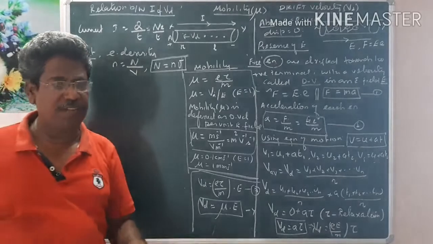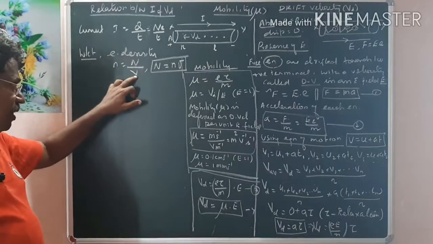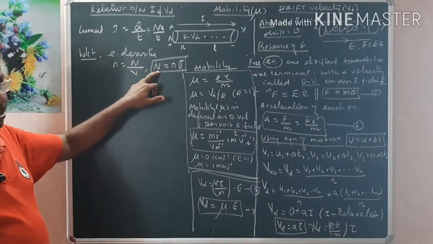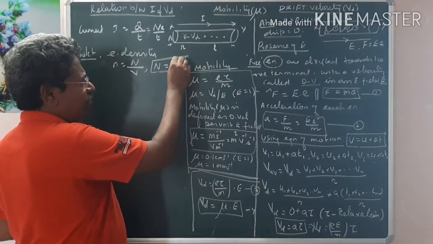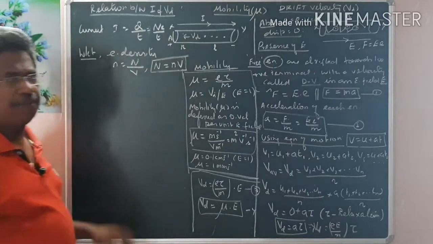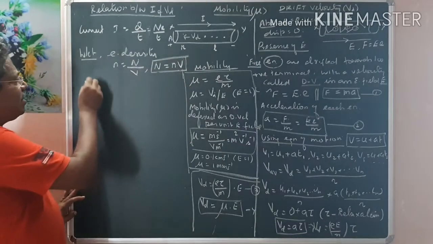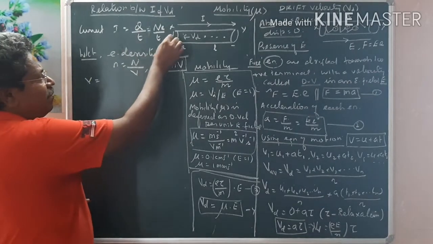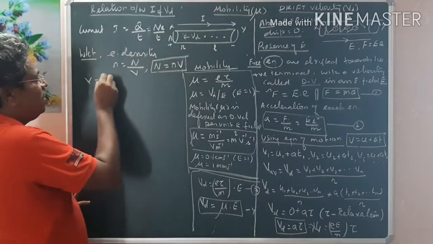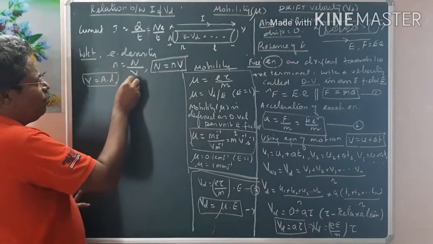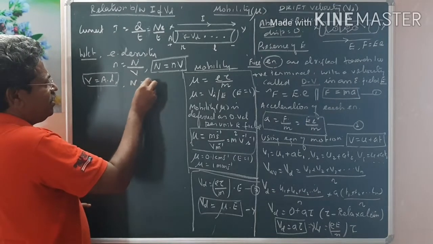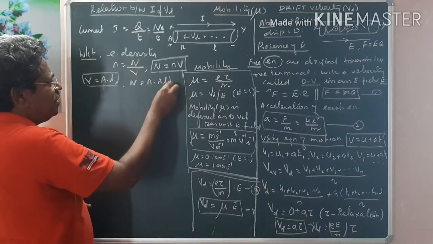It is a constant for a given material. Therefore, if the volume increases, the total number of electrons will also increase. Therefore, the total number of electrons in the conductor is the number of electrons per unit volume times the total volume you have taken. For any cylinder, the volume is area into length. Putting this, we can write the total number of electrons equal to electron density into volume, which is n into A into l.